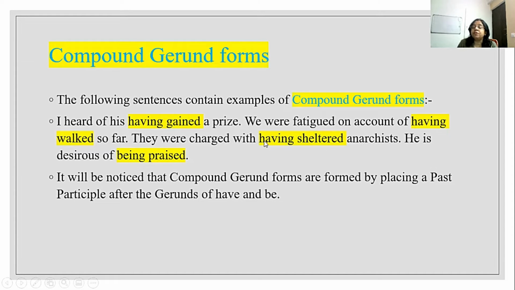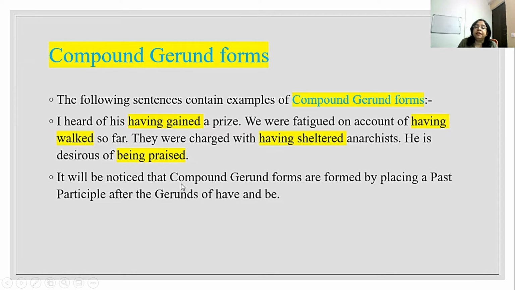They were charged with having sheltered anarchists. He is desirous of being praised. Have you noticed something similar in all these sentences? Okay, let me tell you. Having gained, having walked, having sheltered and being praised.